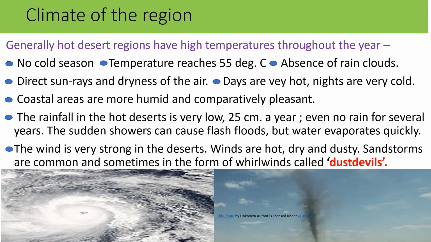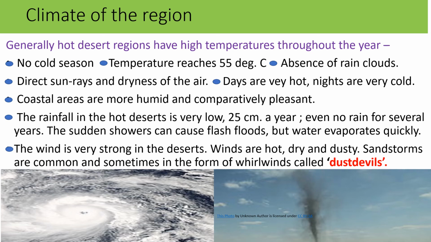Coastal areas are more humid and comparatively pleasant. Humid, that is আর্দ্র, ভেজা, and comparatively pleasant, মনোরম coastal areas. The rainfall in the hot deserts is very low, 25 centimeters a year only. Sometimes there is no rain for several years. The sudden showers can cause floods, হঠাৎ বন্যা, but water evaporates quickly. The wind is very strong in the deserts. Winds are hot, dry and dusty.